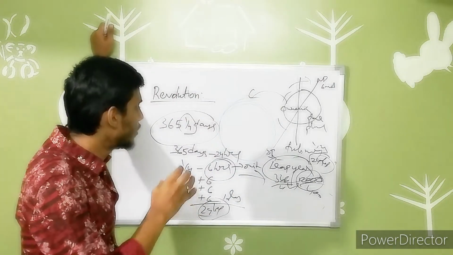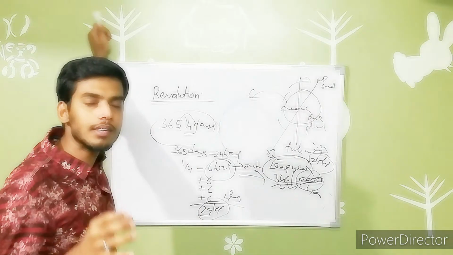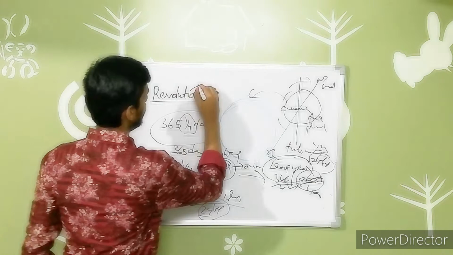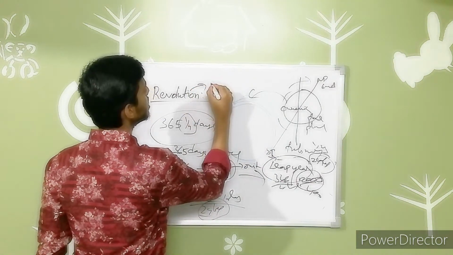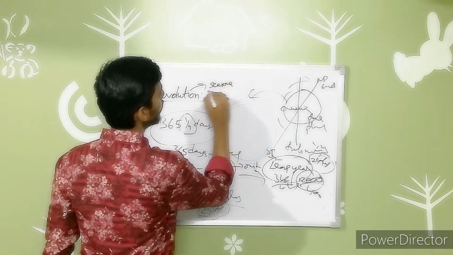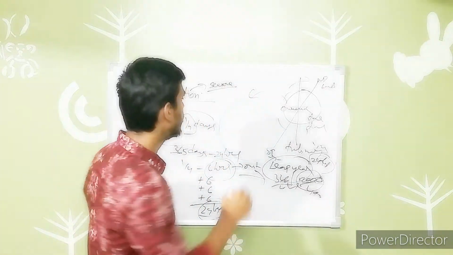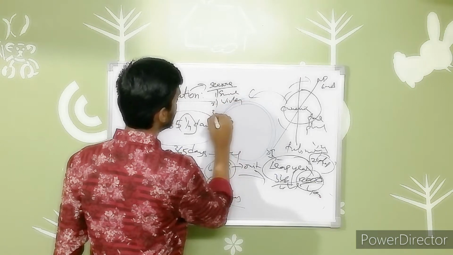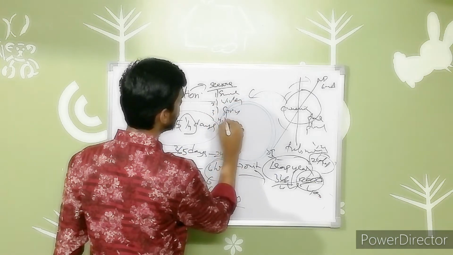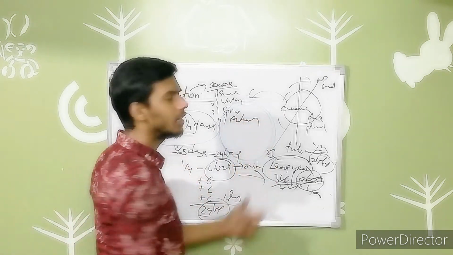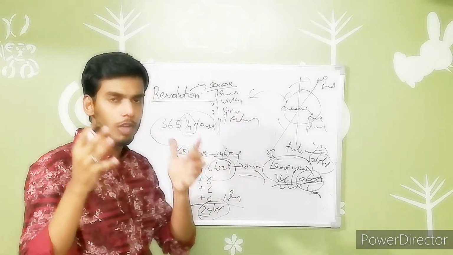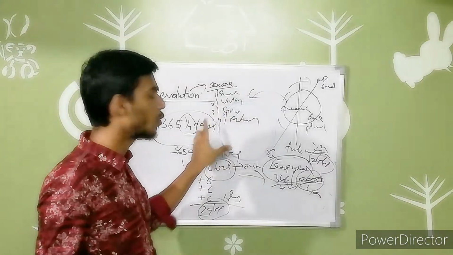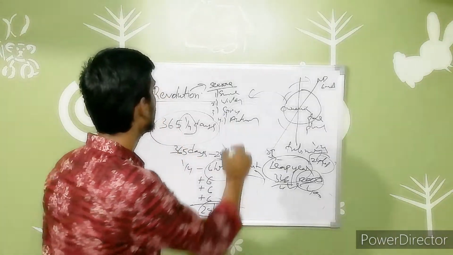So this is about the revolution. As I said earlier, the rotation causes day and night. In the revolution, it is the factor for changing the seasons. There are 4 seasons we have, that is mainly summer, winter, spring, autumn. I am just writing roughly, friends, but you have to understand mainly the concept. The words do not matter. So that's it regarding these seasons.